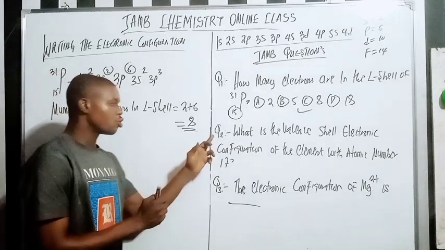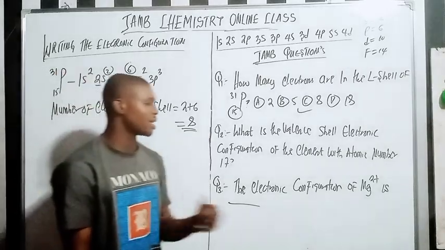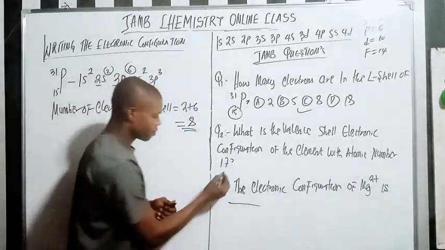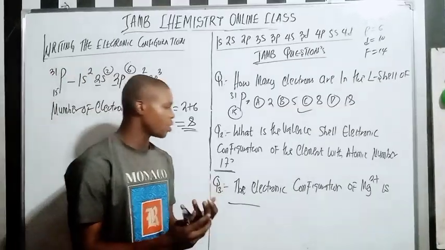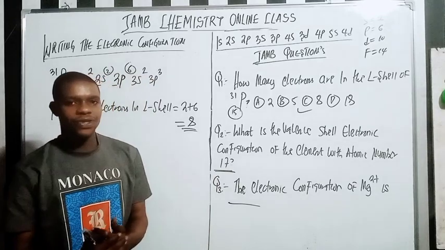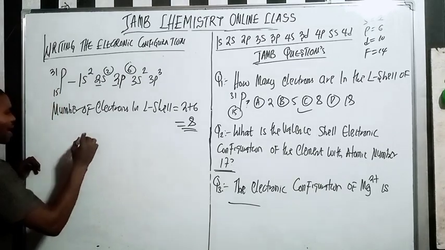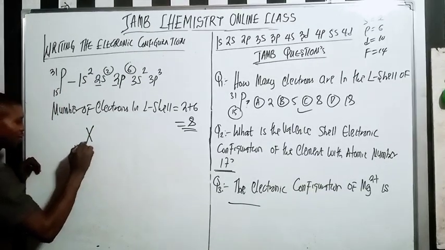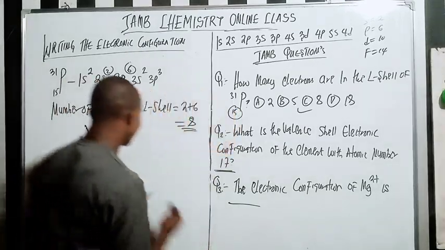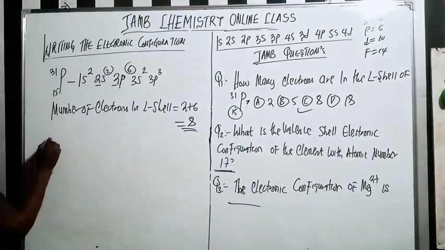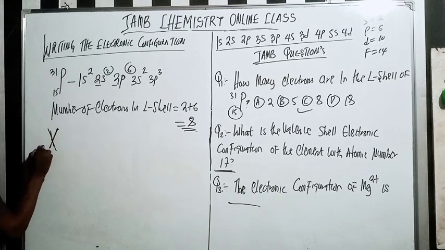That is it. So number 2, they say, what is the valence shell electronic configuration of the element with atomic number 17? Atomic number of 17. What is the electronic configuration? You can pause the video and try. We have already done it. So let's say X is 17. They want you to write the electronic configuration. Let's do it like this. X17, the electronic configuration.